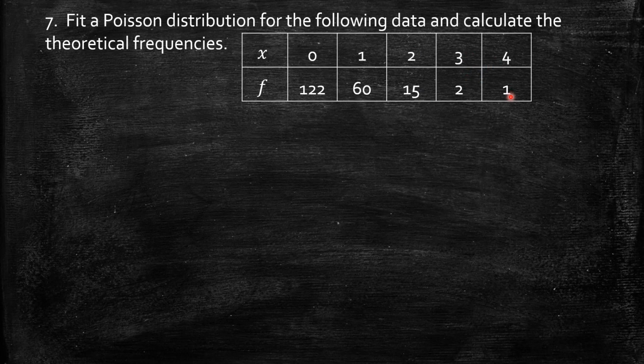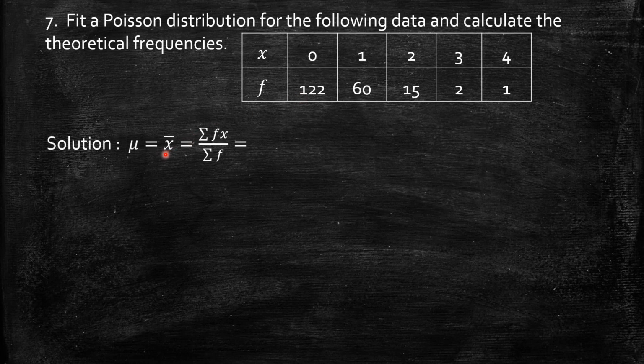Now if I want to find the theoretical frequencies by fitting a Poisson distribution, that means I need m for the probability function. So how to calculate m here? If I observe this, the total comes to be 200, so the given data is out of 200. Taking x as 0, 1, 2, etc., I can find the average for this data, x bar, that is summation f into x by summation f, which is nothing but m for the Poisson distribution, since we know that for Poisson distribution mean mu is equal to m.